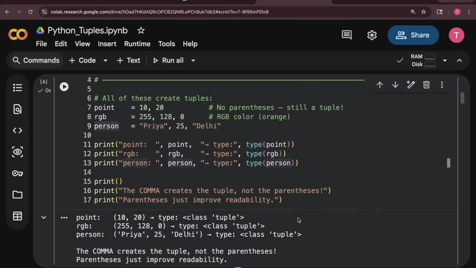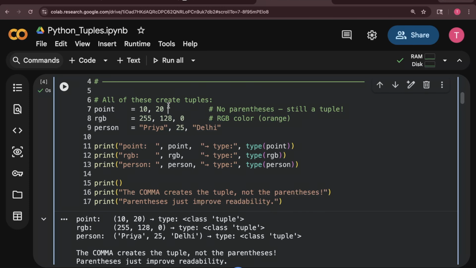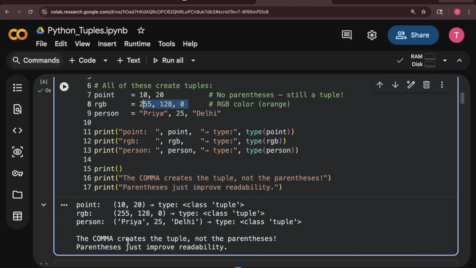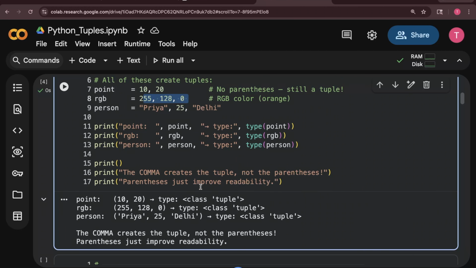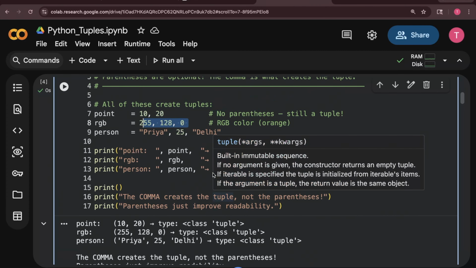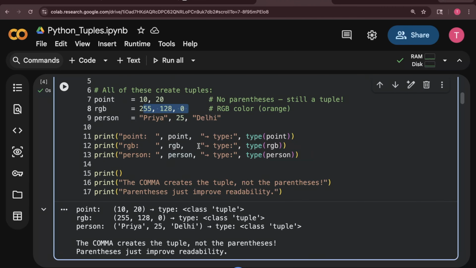All tuples. So even if you do not give brackets, if you just pass commas with a single variable, it will treat it as a tuple. So the comma creates the tuple, not the parenthesis. Parenthesis just improves the readability. The tuple uses parenthesis, that is true, but parenthesis is just for readability. Comma creates the tuple. Comma is the main thing inside a tuple.